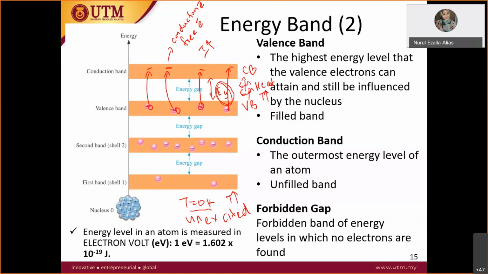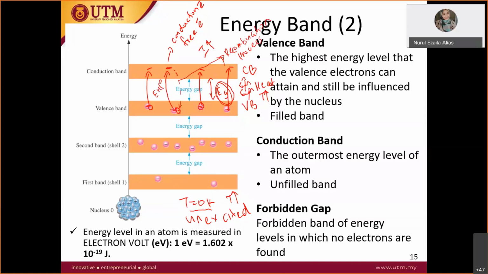It may occur that these free electrons tend to go back to their holes, and this process we call the recombination process.